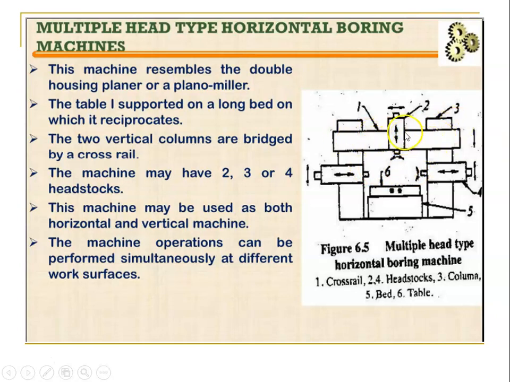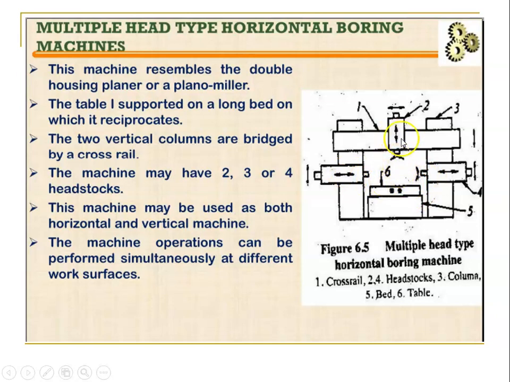On the cross rail we have another headstock here, right? So I can use a headstock here, here, or here. I can keep multiple heads. That is the multiple head type horizontal boring machine. Why do we call it a horizontal boring machine? Because the majority of the rotation is horizontal. That is why it is a horizontal boring machine.